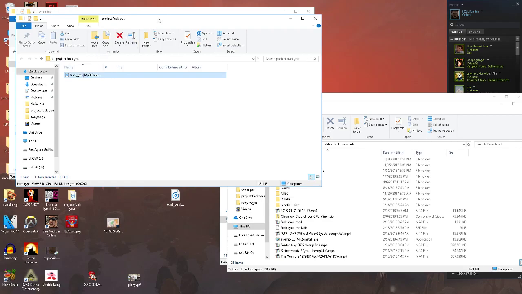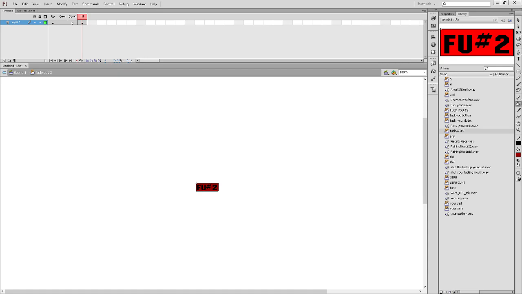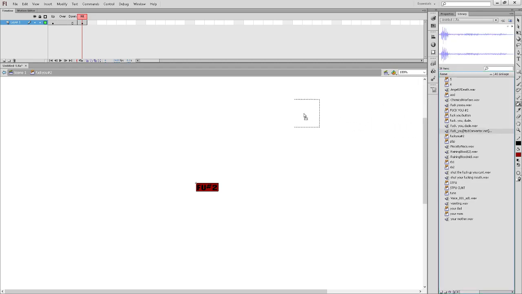Okay, now we just have to, I'm going to move this window into another monitor. You just go ahead and drag the file right here. And then we'll have another fuck you. And then we're just going to go ahead and drag it right into this picture right here. This is the last frame. Make sure it's the last frame. It's very important for the hit part.